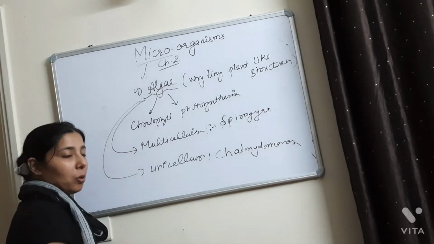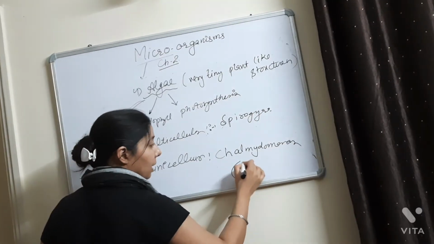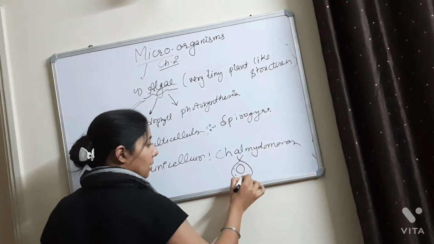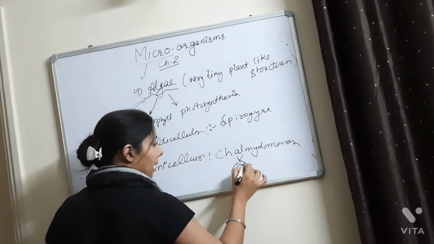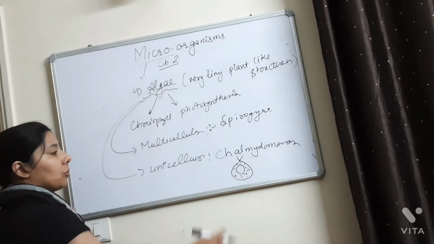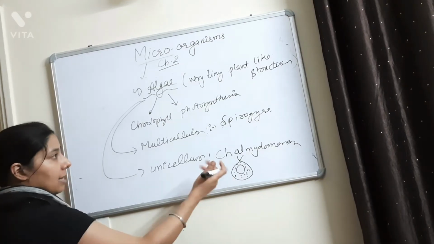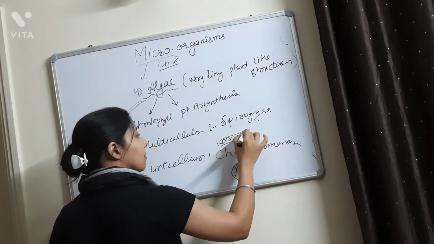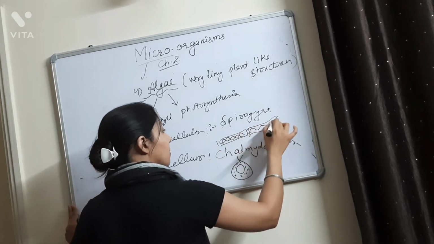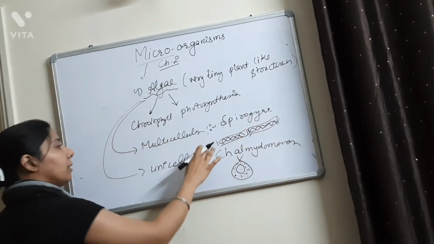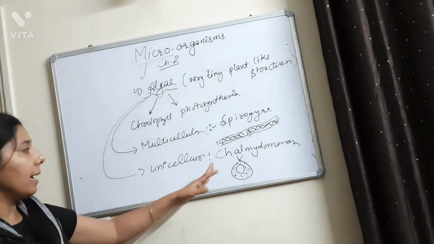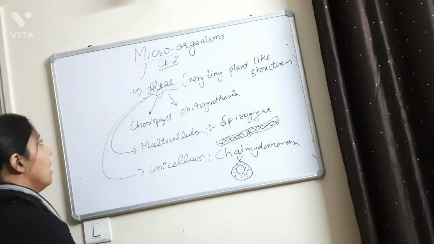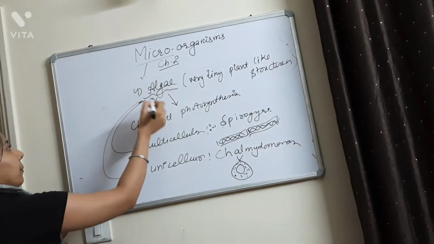So how the Chlamydomonas looks like, mark this figure, very important because it is asked in exams like identify this figure. So this is a Chlamydomonas, it looks like this, and the Spirogyra, it looks like this. And the difference between both is that Spirogyra is multicellular and Chlamydomonas is unicellular. Fine.